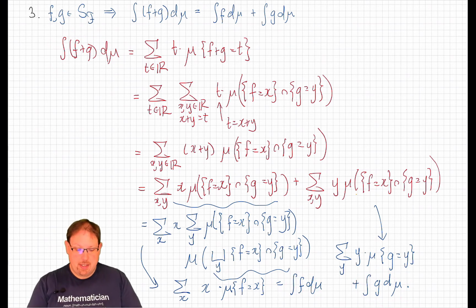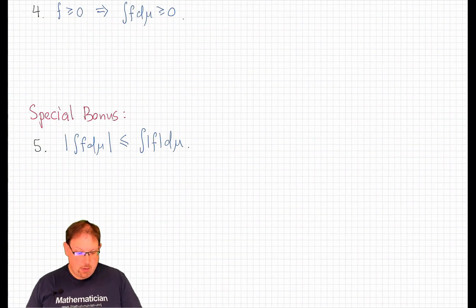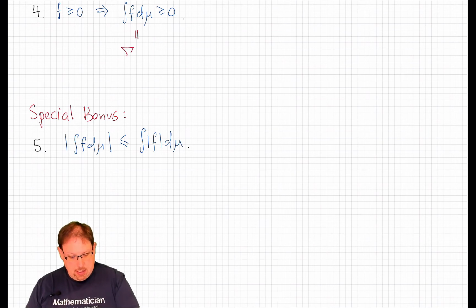Now we come to positivity. Suppose we start with a non-negative simple function. We want to show that the integral with respect to our measure mu is a non-negative number. Well, once again, we revert to the definition. This is the sum over the finitely many possible values t of the random variable f of t times the measure of the set where f equals t.